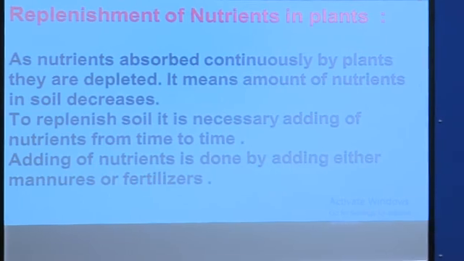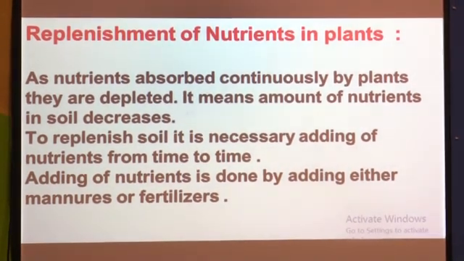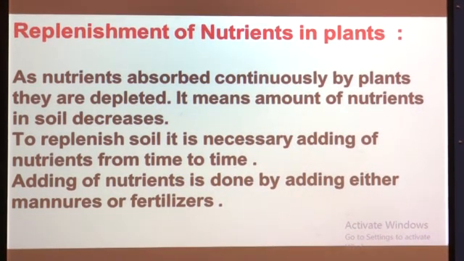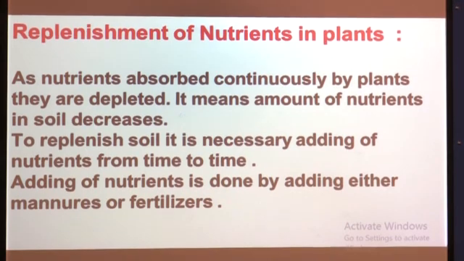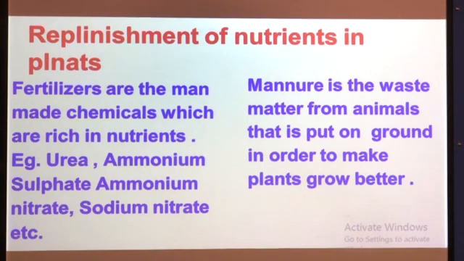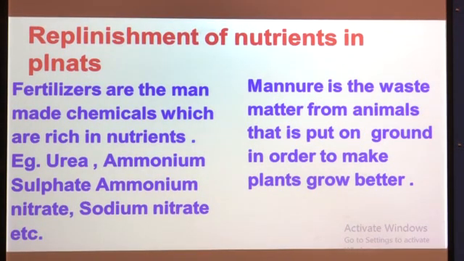How can we add these nutrients into the soil? By adding some types of manures or fertilizers, we can replenish the soil again, or make this replenishment of nutrients in plants. You already learned in your previous class what is meant by manure and by fertilizer. Still, I am going to show you what is actually meant by fertilizer and by manure. First of all, we will see fertilizers.